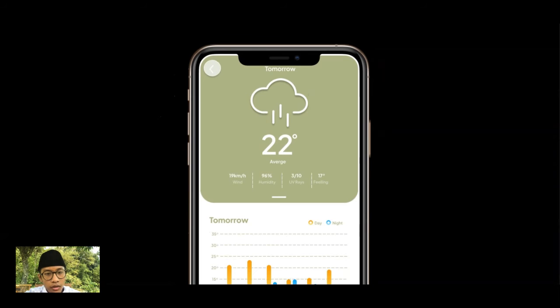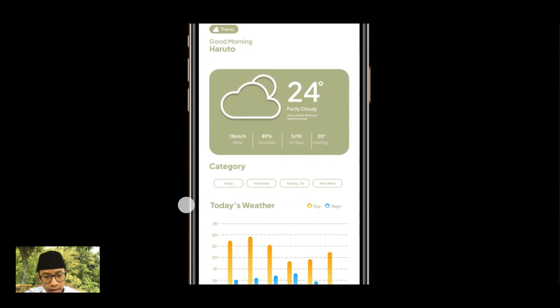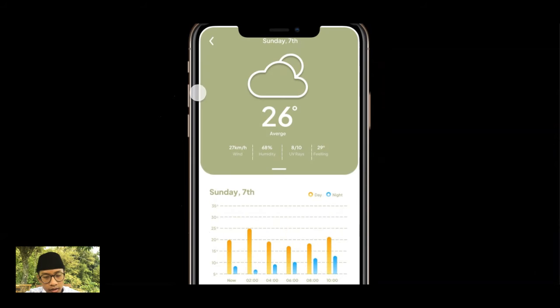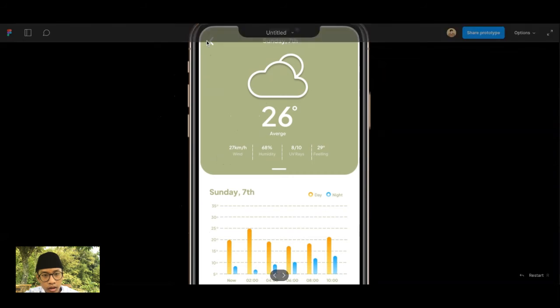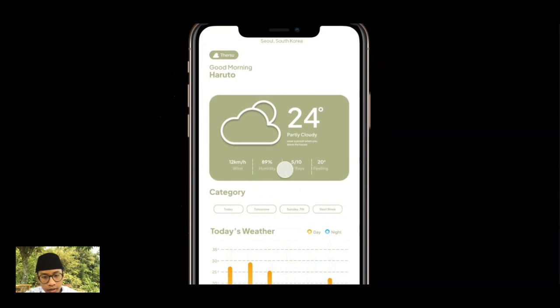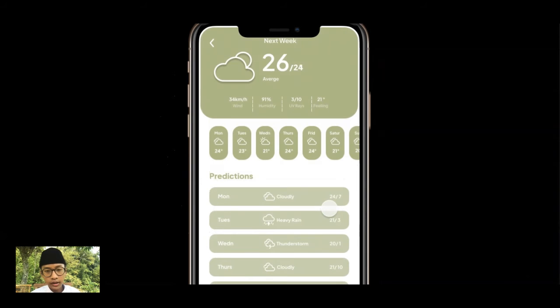So I will go back again and I will click Sunday. Sunday will be 26 Celsius and partly cloudy, and the wind is very fast, 27, and humidity and UV rise are very big. So I will go back again, and after that I will click next week.